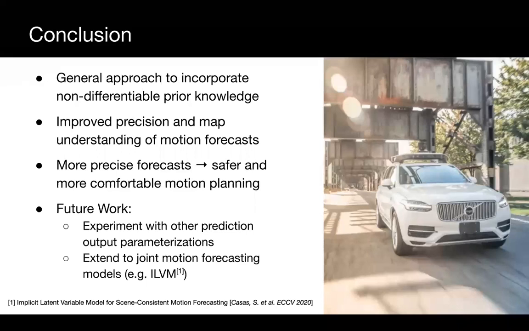In conclusion, we have proposed a general and flexible framework to incorporate prior knowledge. Our approach works with any prediction model that provides a distribution over actor trajectories, doesn't assume the prior knowledge to be a differentiable function, and is able to capture non-compliant behavior as well, since it doesn't impose any hard constraint on the trajectories. We showed better precision and map understanding in the motion forecast, but most importantly that our predictions translate into safer and more comfortable motion plans.